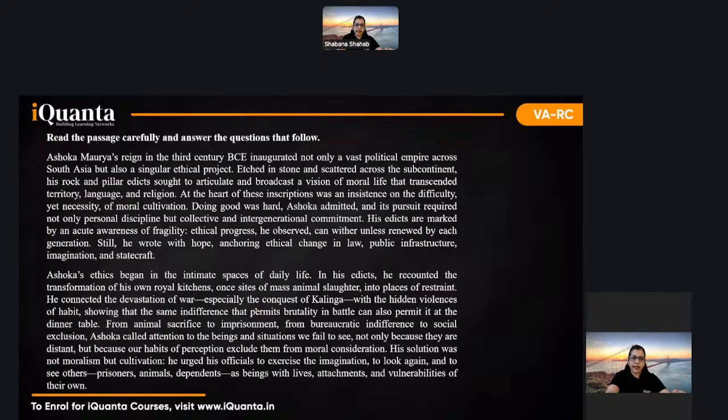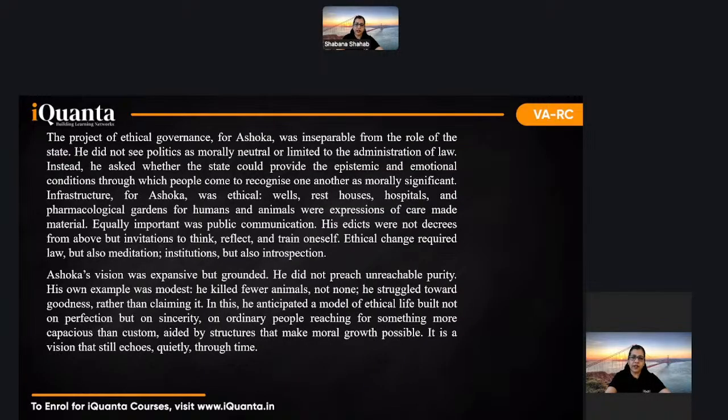All right. And then we move over to Ashoka Maurya. Ashoka Maurya and his philosophy. I felt very happy to see this passage क्योंकि भाई कुछ तो वो पंक्चुएट हुआ ना, like dense philosophy type से हट करके किसी एक person से related. So this was nice. And Ashoka Maurya है तो obviously उसका conquest नहीं देगा, something of his philosophy देगा इसमें, right? And he was known for his ethics. So ethics से related है. So this passage was like good, easy to understand again.